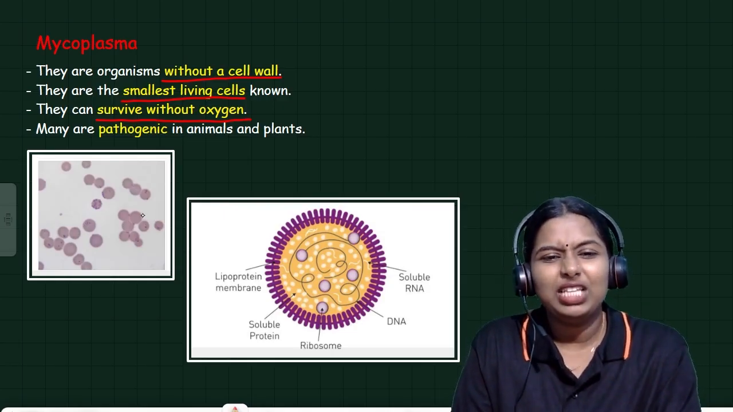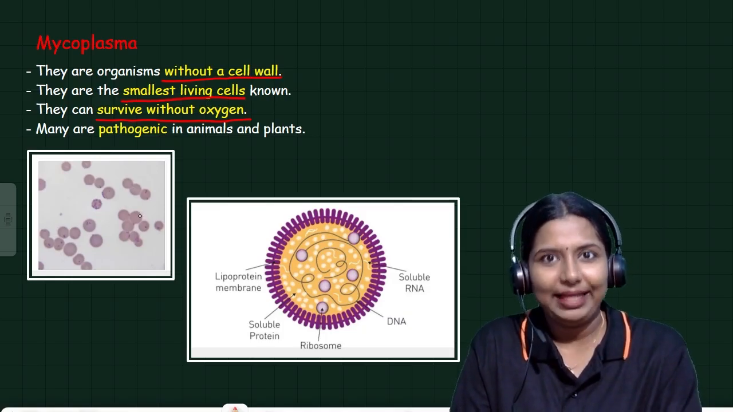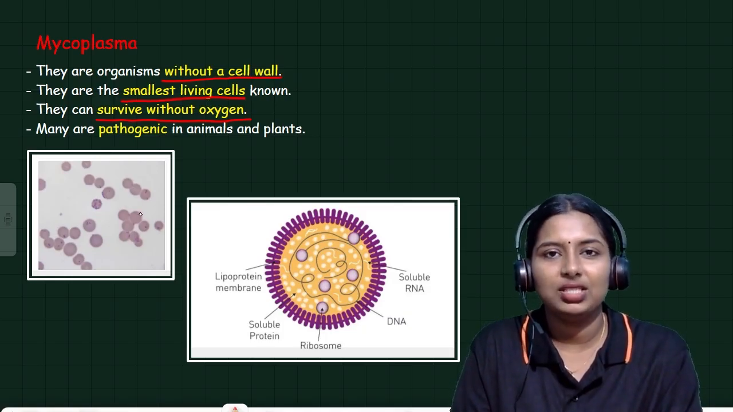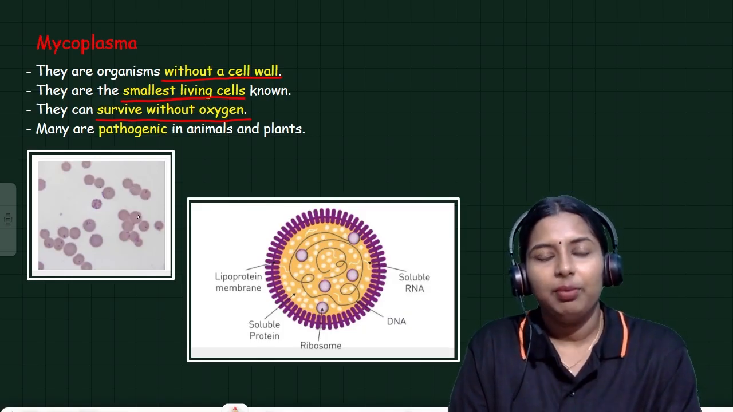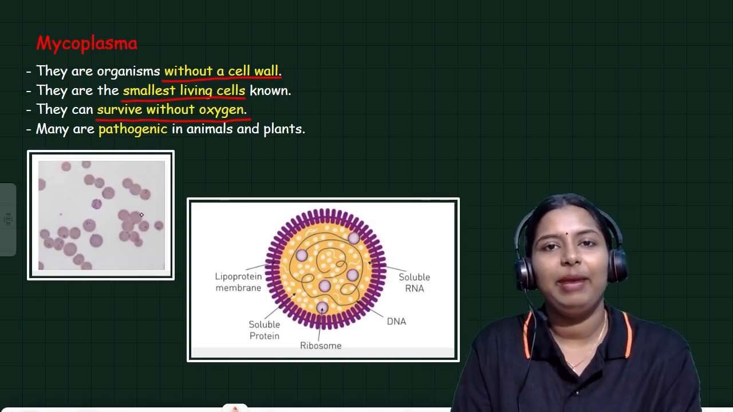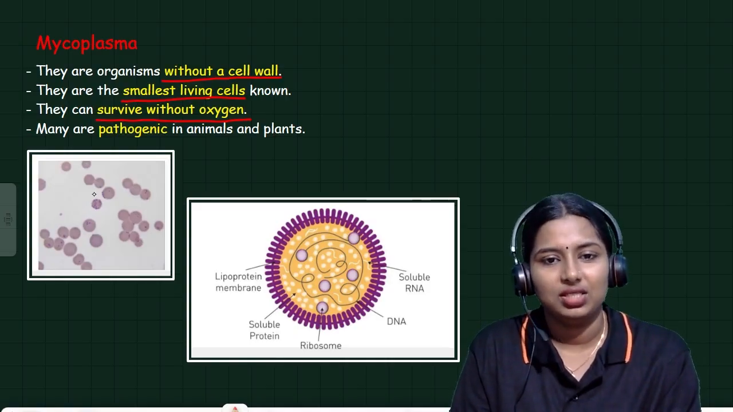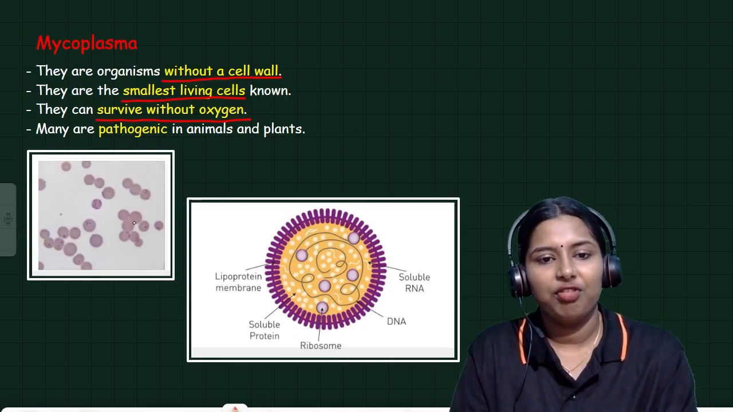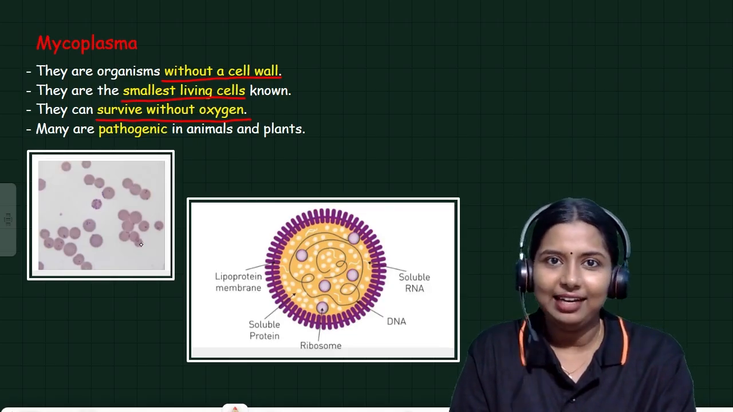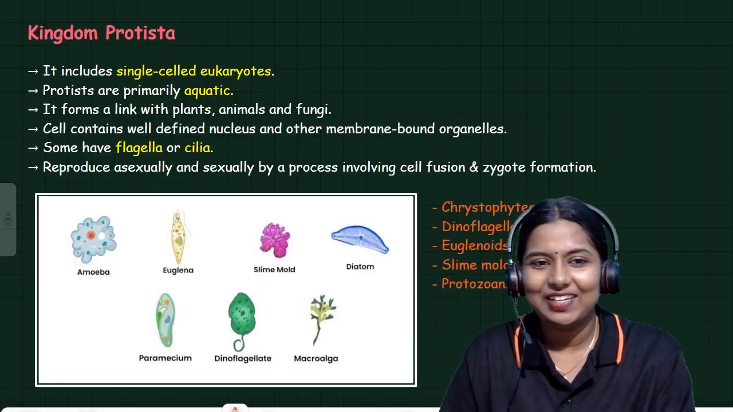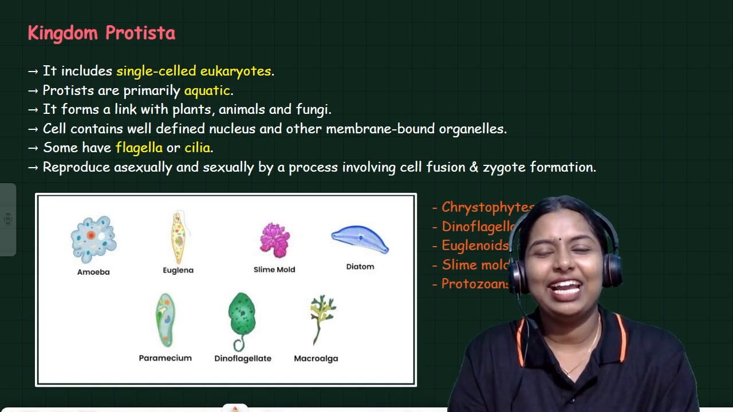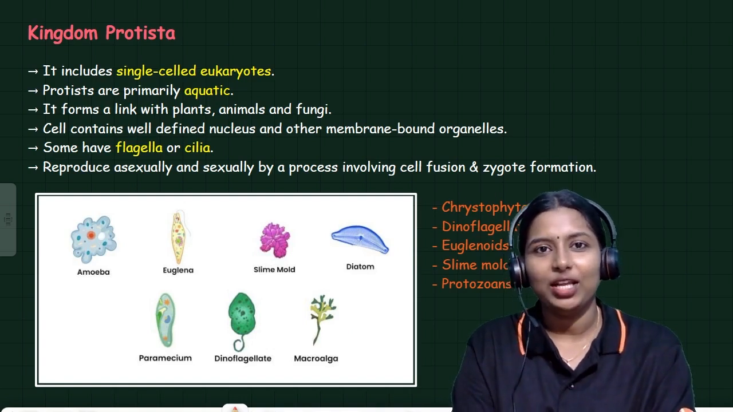Many mycoplasmas are pathogenic in animals and plants. What do you mean by pathogenic? The disease causing agents are called pathogens. So many of the mycoplasmas are pathogenic. This is a picture of mycoplasma. Clear? Very good. So let us move to the second kingdom, that is kingdom Protista.